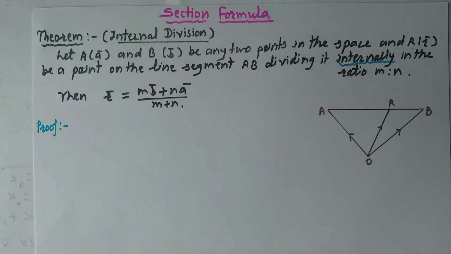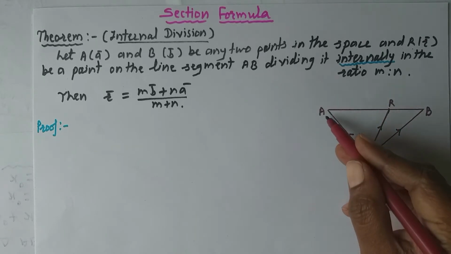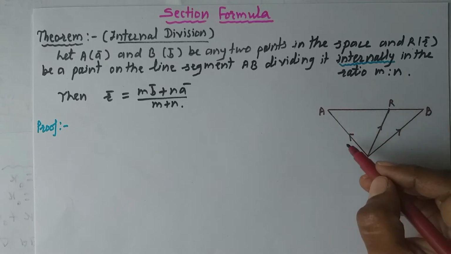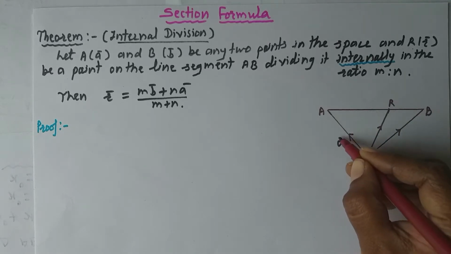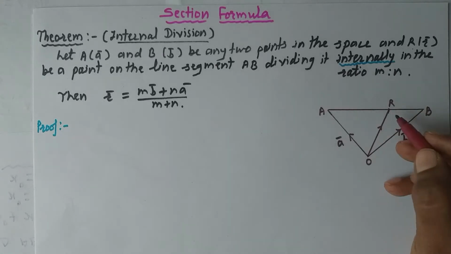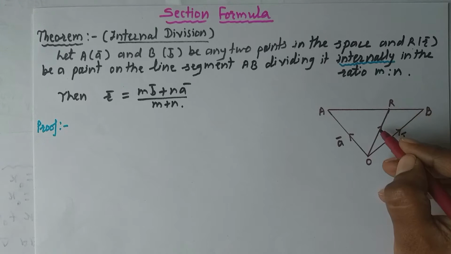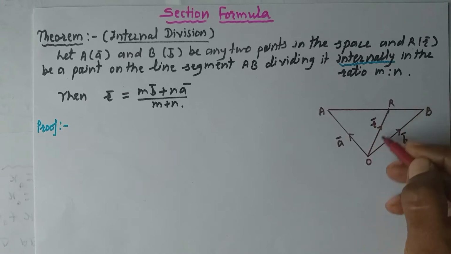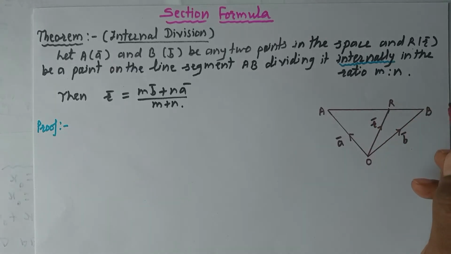First, we will draw a rough diagram here. Consider line segment AB. Let O be the origin of reference. Here, position vector of point A is given as A bar, meaning this distance OA bar is A bar. Again, position vector of point B is B bar, meaning its distance from the origin of reference is B bar. And position vector of point R is small r bar. Therefore, write down OR is equal to R bar.